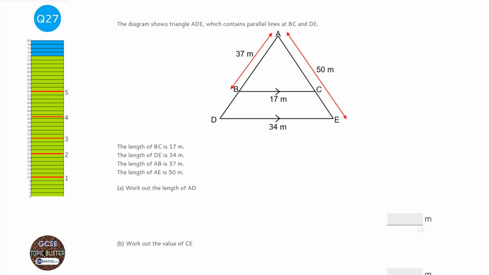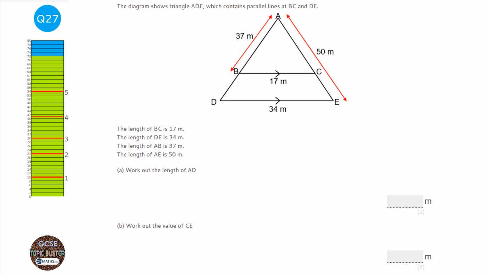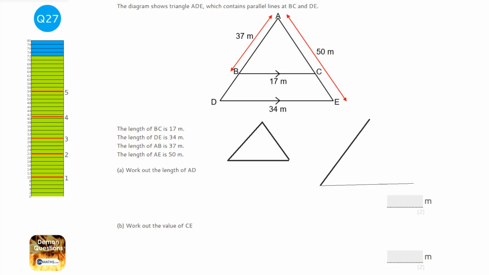Okay, so this question is asking us to find unknown lengths. Now, the easiest way of approaching this question is to draw the 2 triangles, the little one and the big one, separately. So I'm going to do that really quickly. I'm going to draw the small one, and I'm going to draw the big one. There we go. And I'm going to fill in the length. So this small one has 37 here, and 17 at the bottom here. This big one has 50 down the side, and 34 at the bottom.